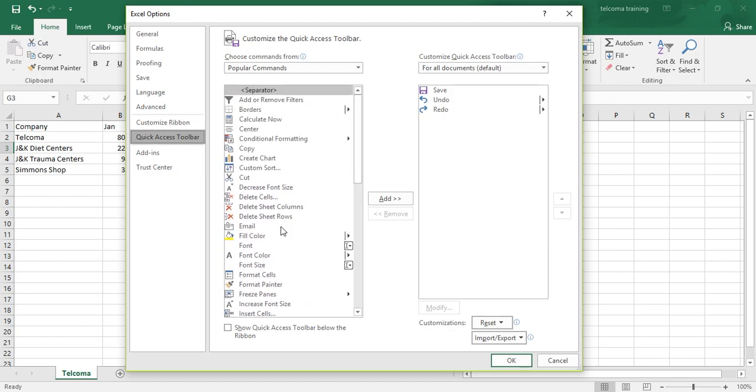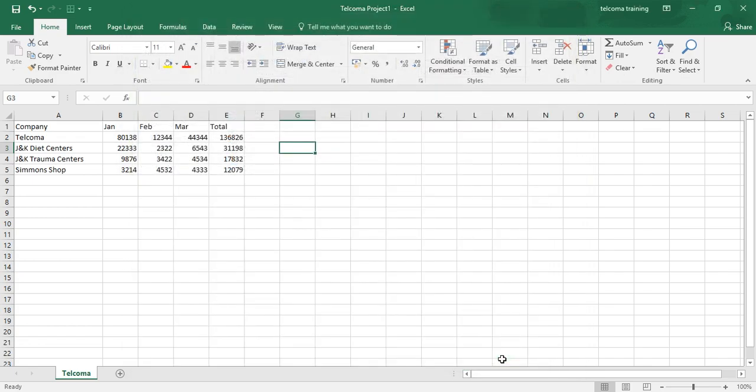Like if you want to add the borders, you just click on add. It will be added to your list. You just press OK and you can see the borders command on the top of your Quick Access Toolbar.